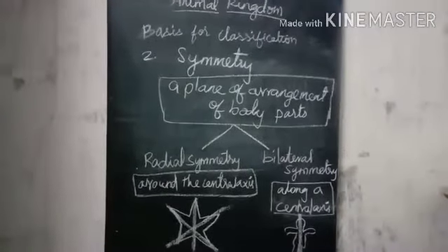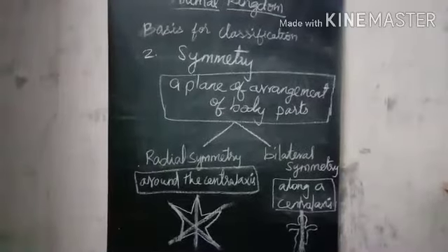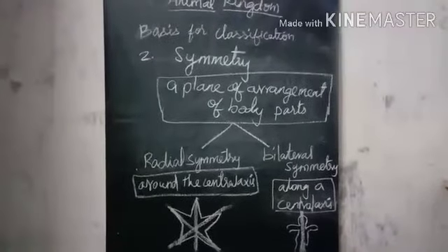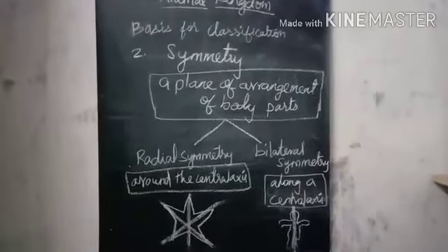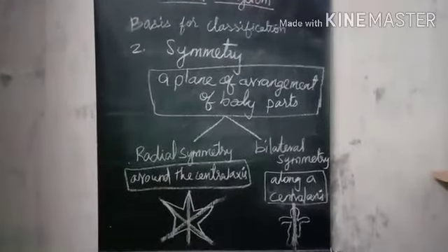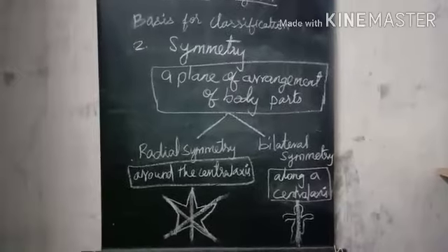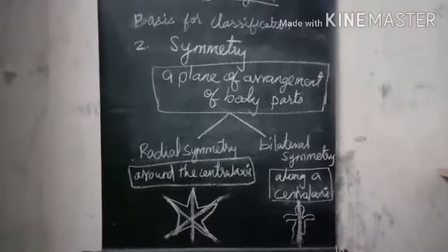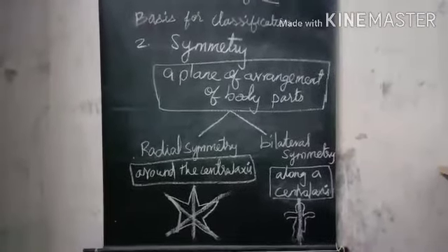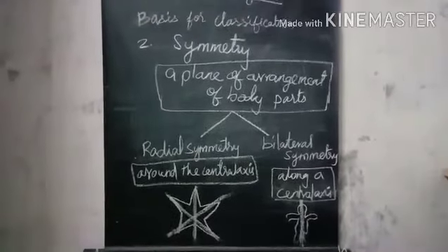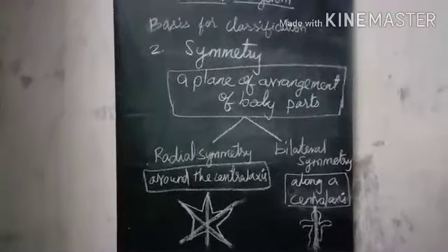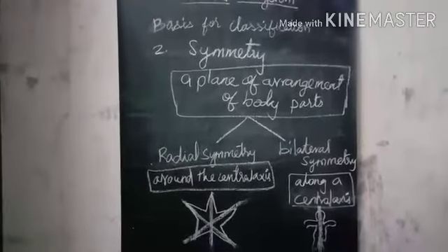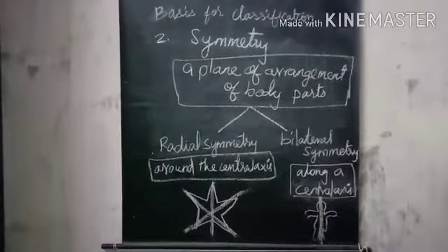Symmetry is the plane of arrangement of body parts. It is divided into two types, radial symmetry and bilateral symmetry. Radial symmetry: the body parts are arranged around the central axis. Bilateral symmetry: the body parts are arranged along the central axis.